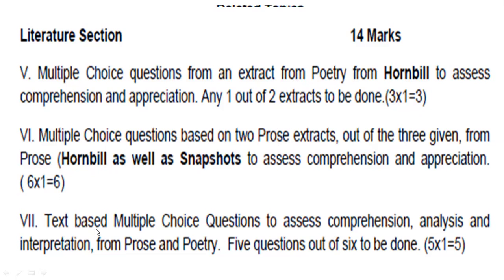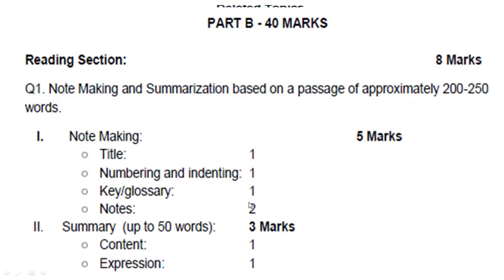Next is given text based MCQ questions to assess comprehension, and here it is the prose and poetry section. From prose and poetry, meaning out of poems and chapters, you have to answer 5 questions out of 6 questions. So this is your Hornbill book. From the Hornbill book, you have to give the answers from the poetry and prose sections, and you have to write 5 questions out of 6 questions, right?